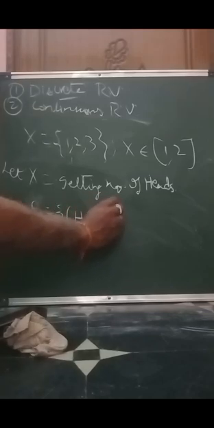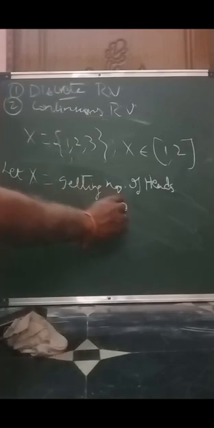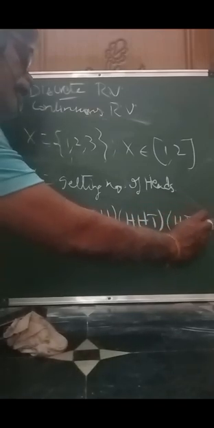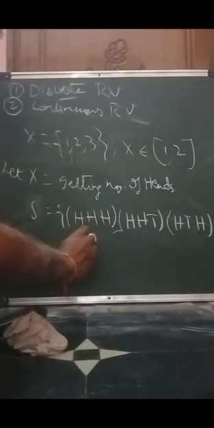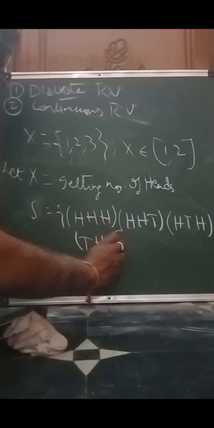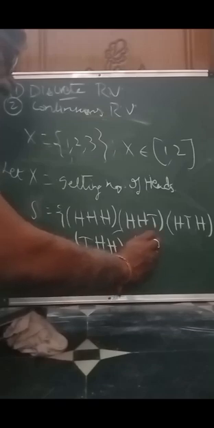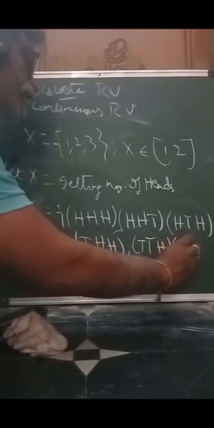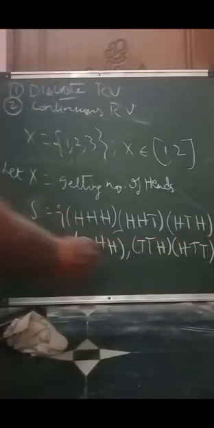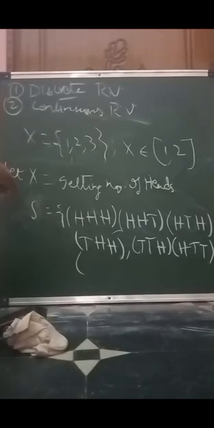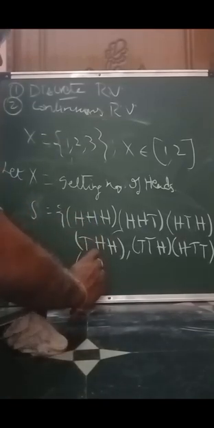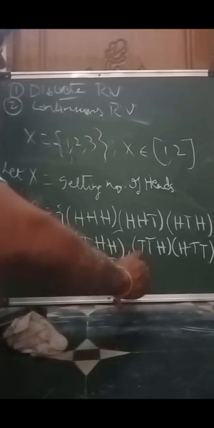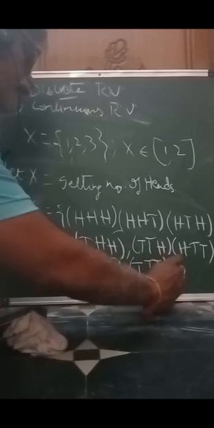S can be taken as: all 3 heads, this is one outcome you can expect, and 2 heads 1 tail, 1 head, tail and head, and the first head and the remaining 2 tails, and tail, 2 tails and 1 head, and 1 head and 2 tails, and tail, head and tail, and finally all tails.